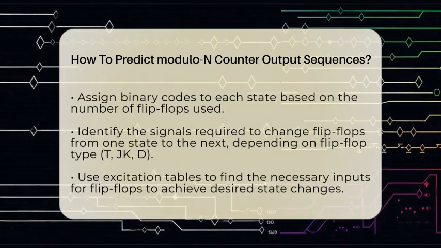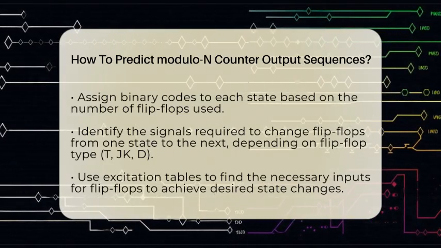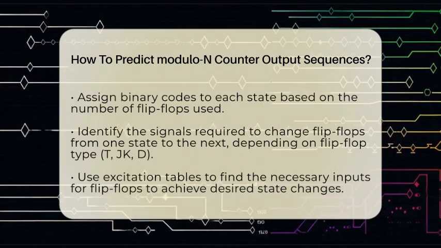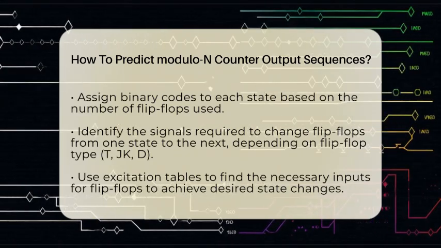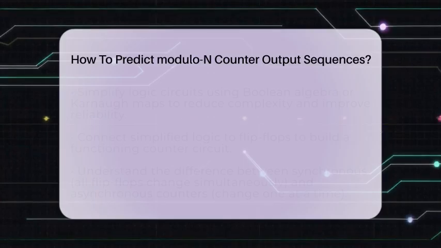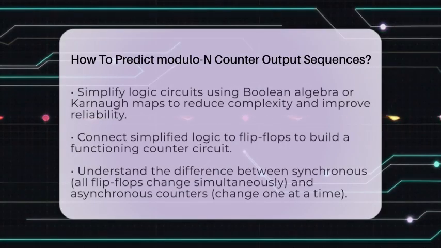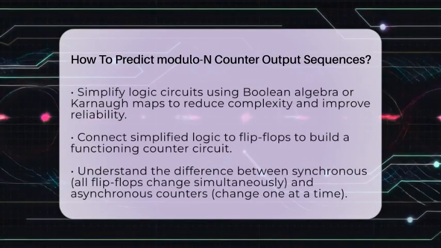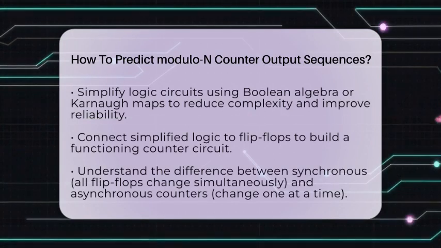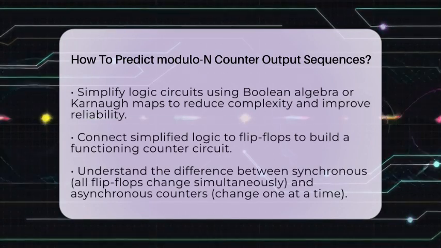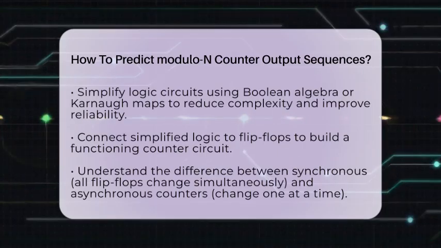Once you have the states, you need to determine what signals are needed to make the flip-flops change from one state to the next. This depends on the type of flip-flops you are using, whether they are T, JK, or D flip-flops. You can use an excitation table for each type, which tells you what inputs are needed to cause the flip-flop to change states correctly.